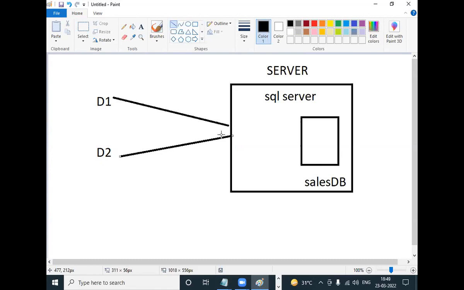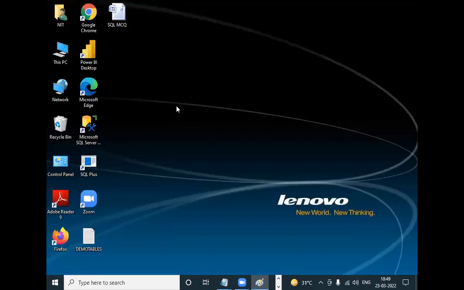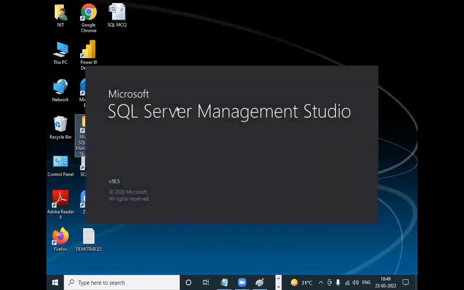But to connect to SQL Server, what is required? Login and password, as I showed yesterday. Using that login and password, they will connect to the server.